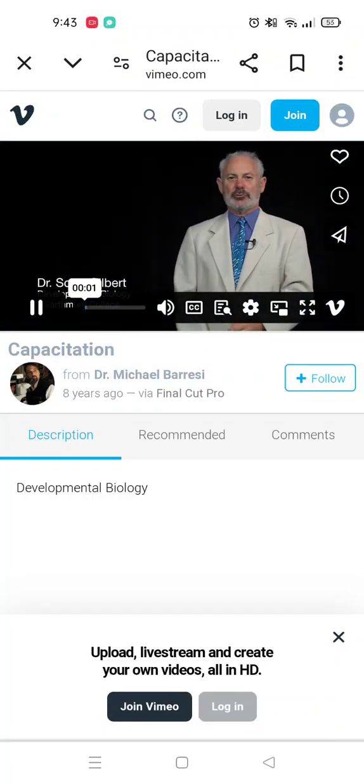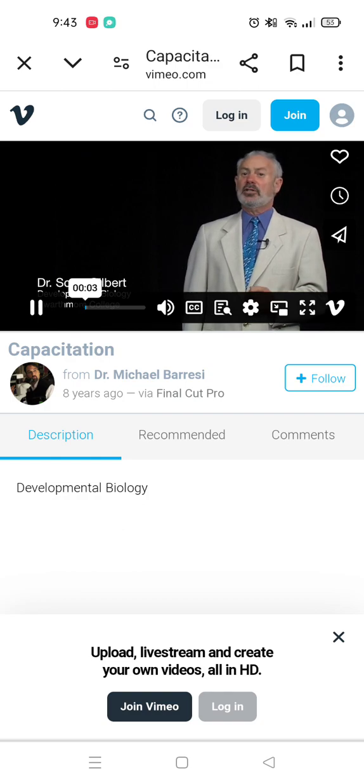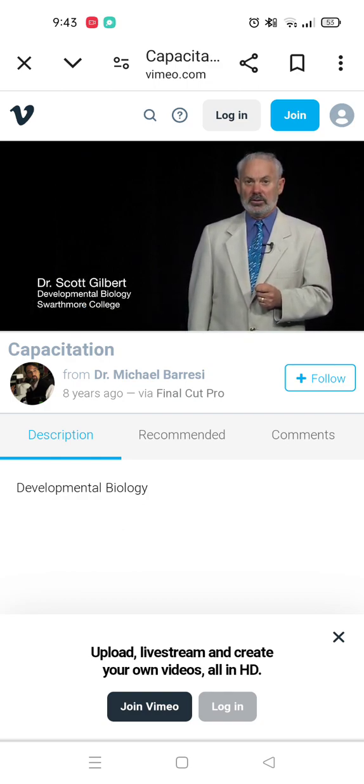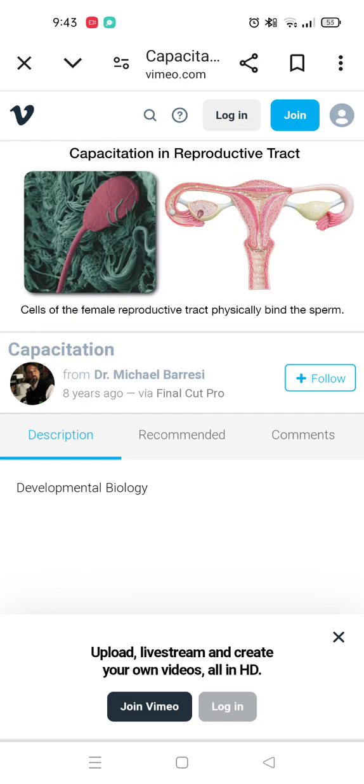Textbooks usually tell students what we know about a subject, but another function of textbooks is to tell the student what we don't know. One of the most interesting and relatively unknown areas of mammalian fertilization is called capacitation. And here's why it's important.